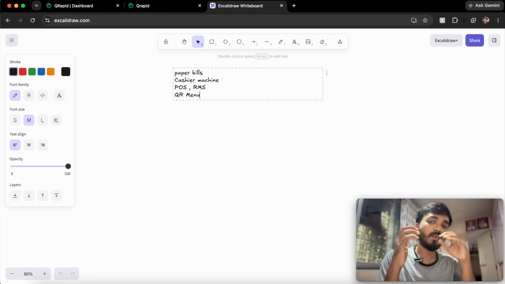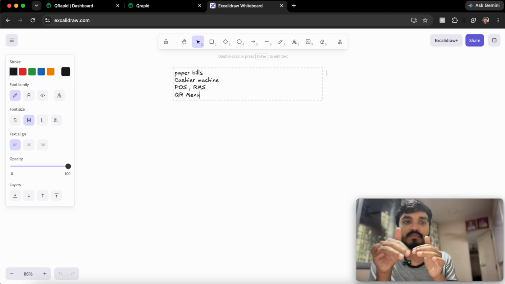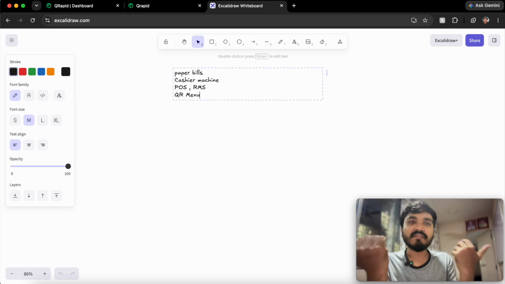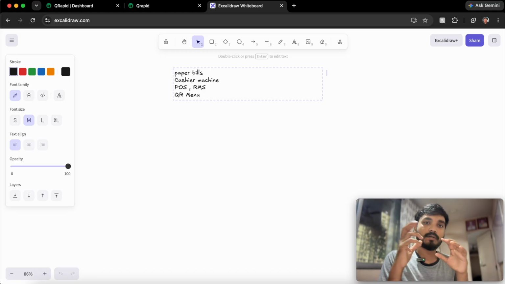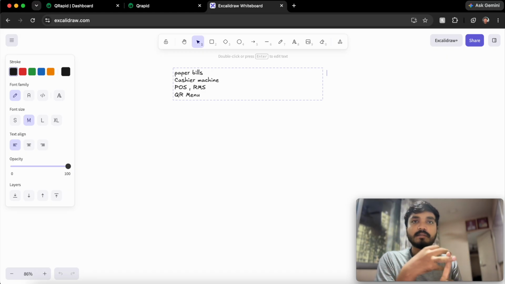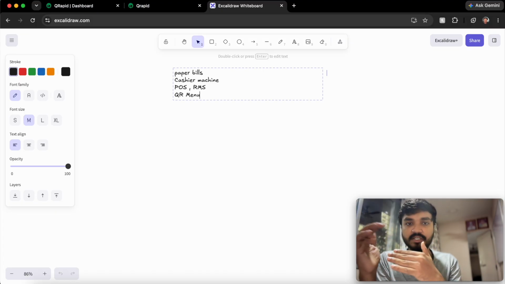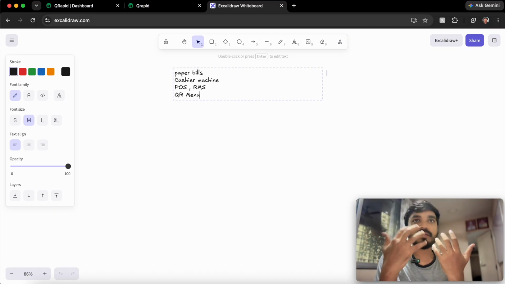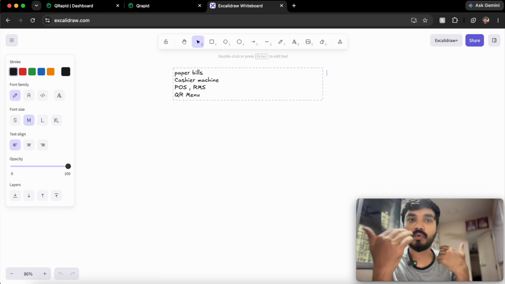So now, what is QRapid? That's the question. QRapid is basically a QR menu solution along with a POS on top of it. So why a QR menu? You might be thinking that QR is everywhere now, so what's different? To be precise, in India, in cities like Hyderabad and Bangalore, which are IT hubs and tier one cities, 90 to 95% of the restaurants have already adopted QR menus.